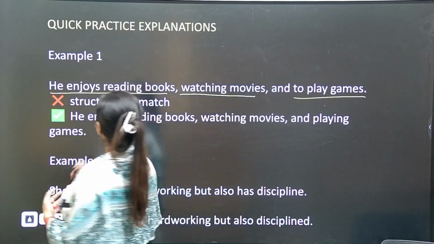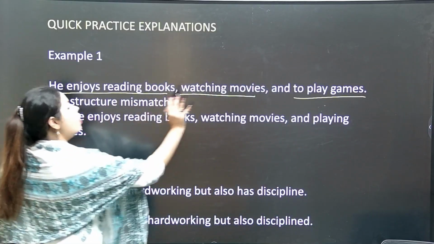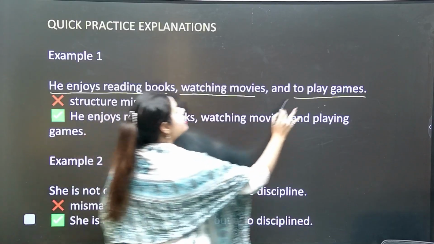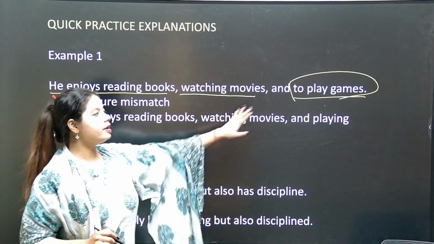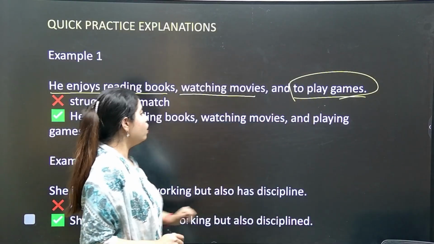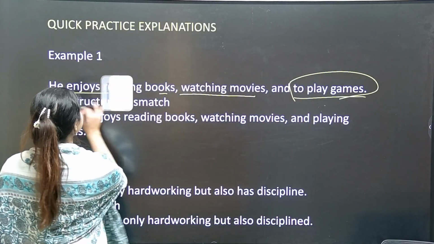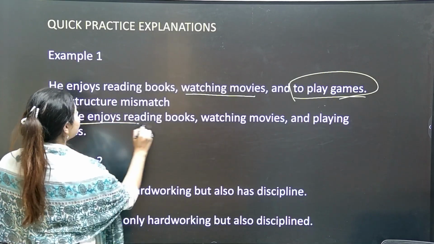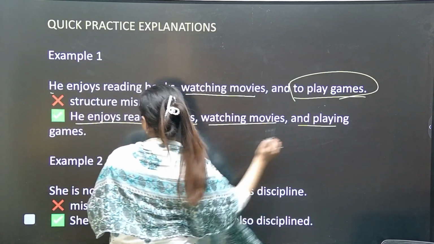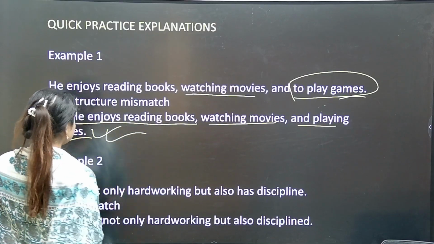He enjoys reading books, watching movies, but here it is going wrong. Watching movies and playing games would be correct. The structure is mismatched here in the sentence. He enjoys reading books, watching movies and playing games will be the correct sentence.